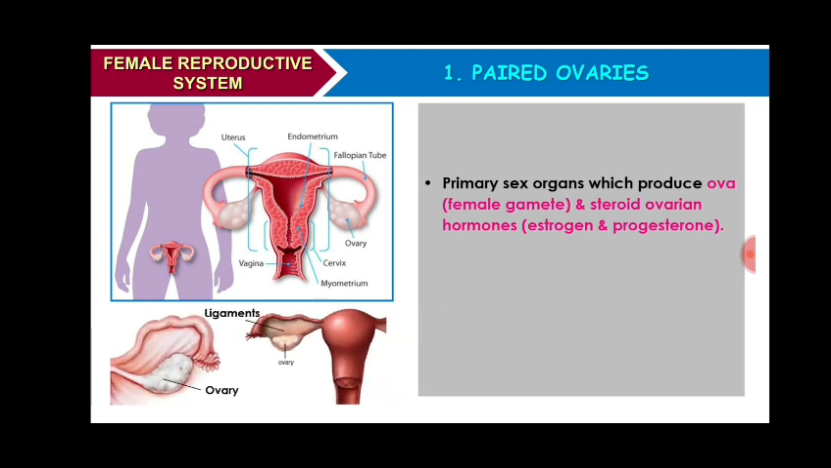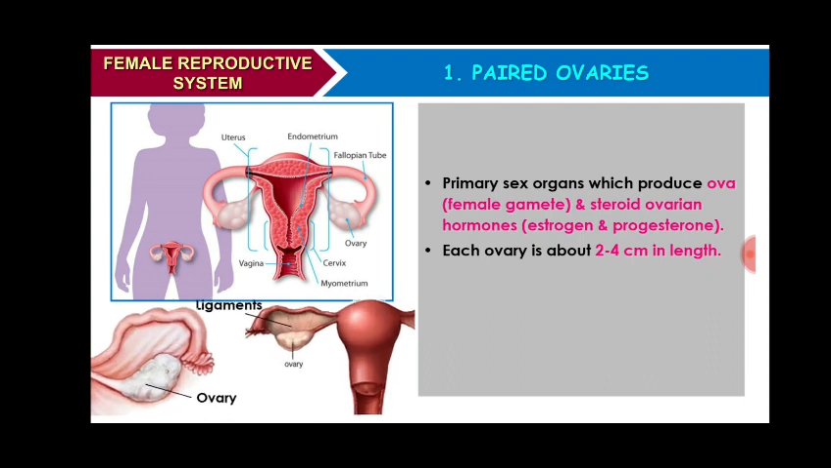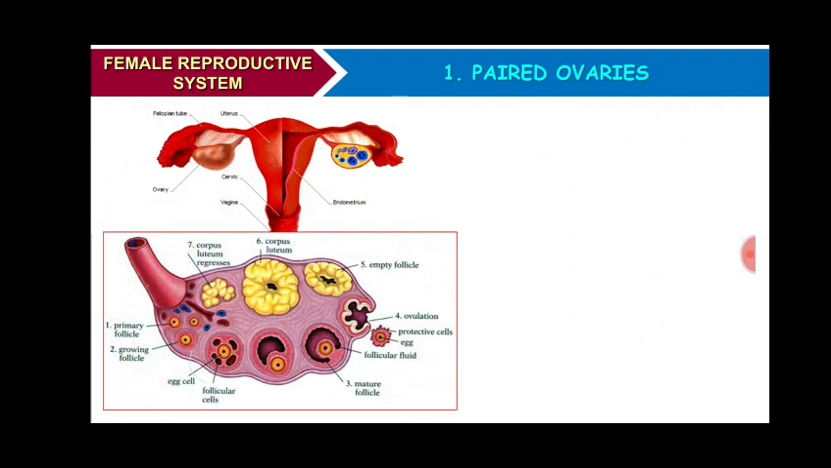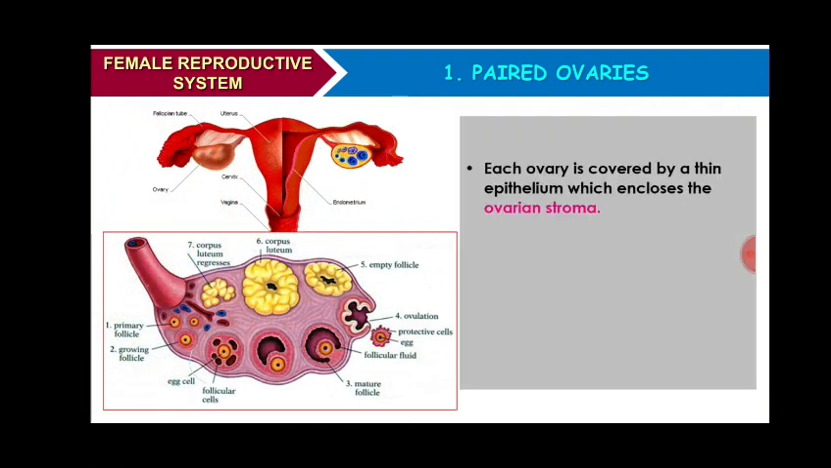It is 2 to 4 centimeter long and connected to the pelvic wall and uterus by a ligament. They are located on both sides of the lower abdomen. Each ovary is covered by a thin epithelium which encloses the ovarian stroma.